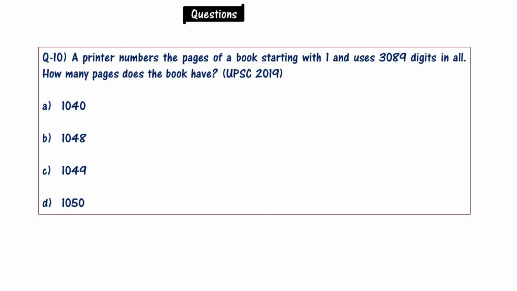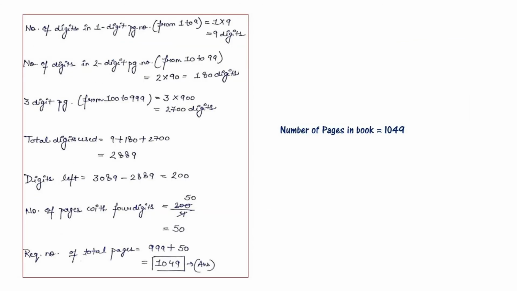Please solve this question. Now let us solve this question. The number of digits in one-digit page numbers, that is from 1 to 9, becomes 1 into 9, that is 9 digits. The number of digits in two-digit page numbers, that is from 10 to 99, becomes 2 into 90, so that it becomes 180 digits.